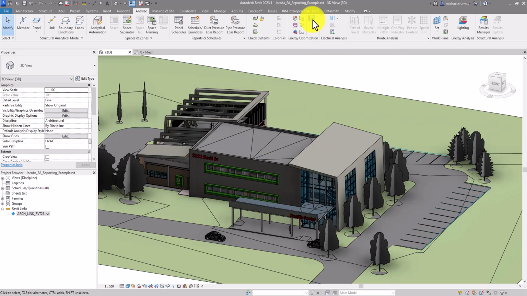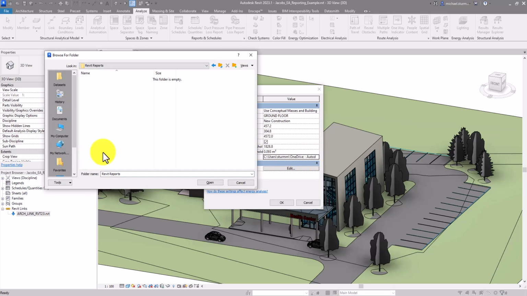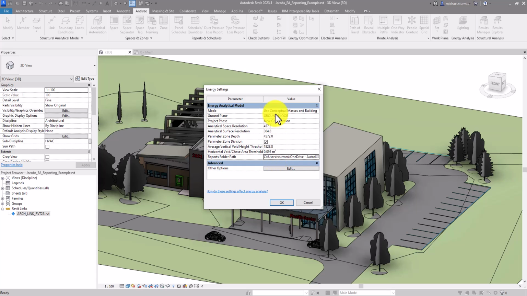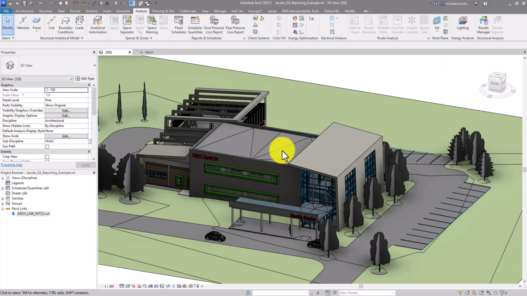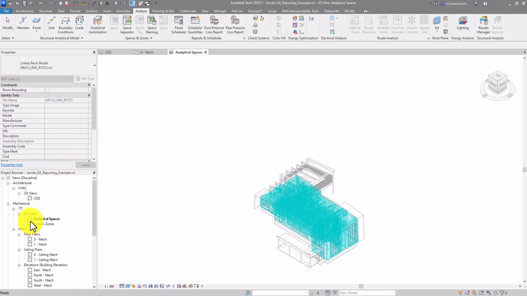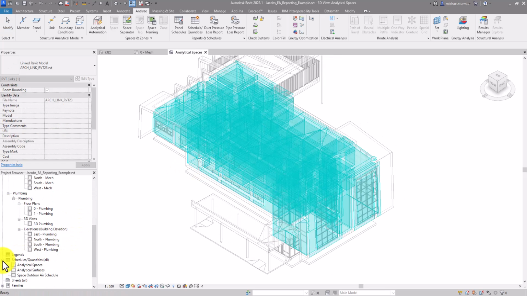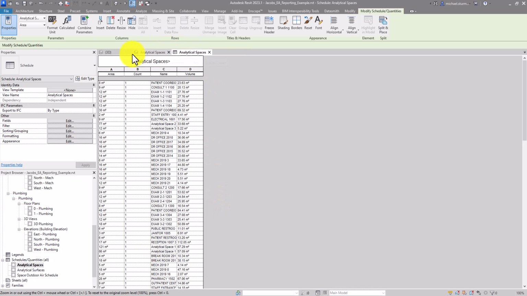Make sure that your reports folder path is correct under energy settings. And then go ahead and create the energy model. Once the energy model is created, you'll see a 3D view of your building with the analytical spaces. You can double check these spaces with the analytical spaces schedule.